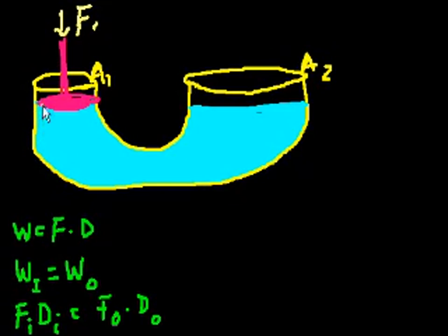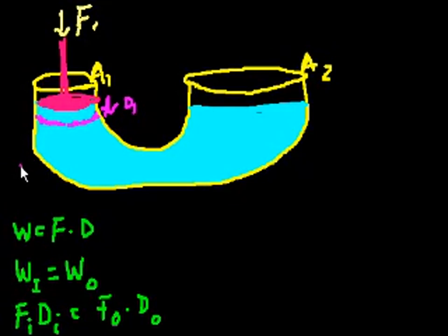So that's its initial position, and say its final position. The hardest part of these videos is picking the color. So let's say after I've pushed it, the piston goes this far. So this is the distance that I pushed it, right? So this is D1. The water is here, and I pushed the water down D1 meters or whatever, right? So in this situation, my work in is F1 times D1, right?